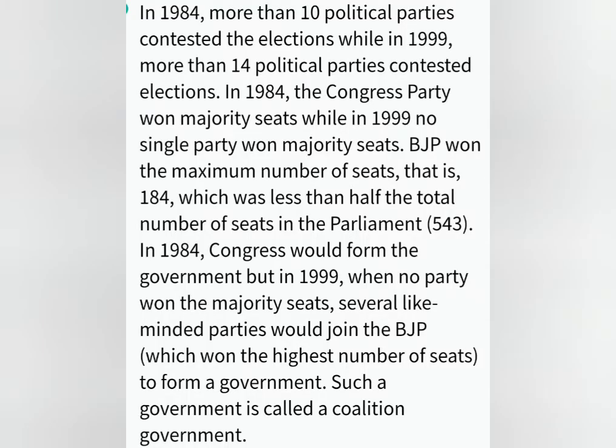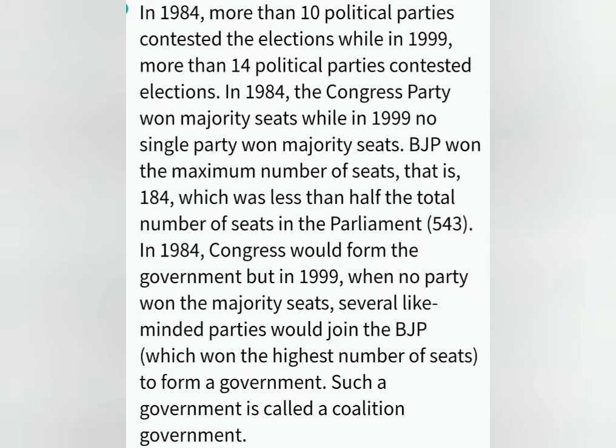Let's discuss the answer. In 84, more than 10 political parties contested the elections, while in 99, more than 14 political parties contested elections. In 84, the Congress party won majority seats, while in 99, no single party won majority seats. BJP won the maximum number of seats, that is 184, which was less than half the total number of seats in the parliament, 543.